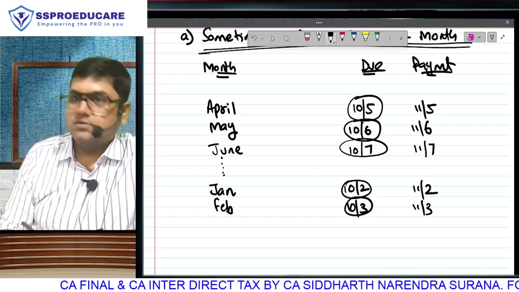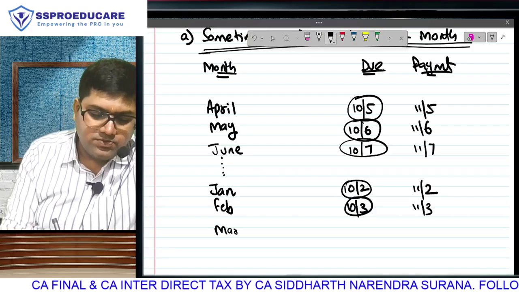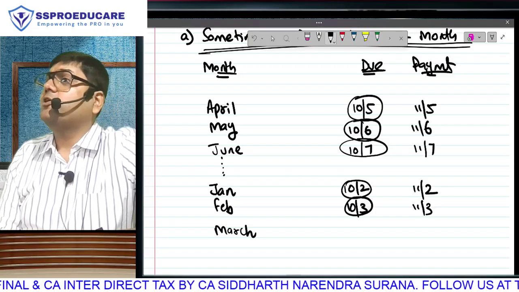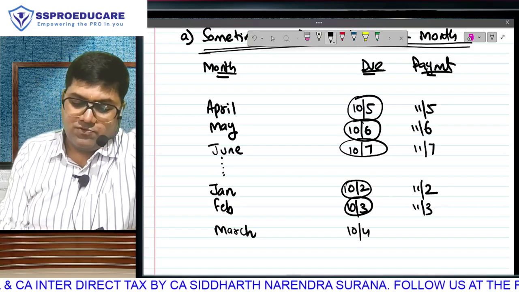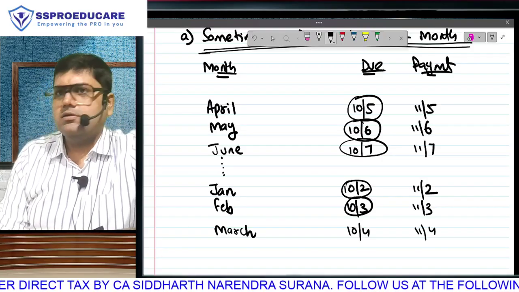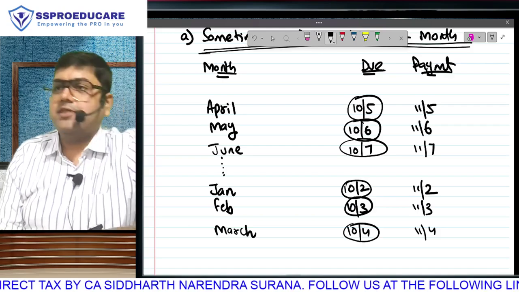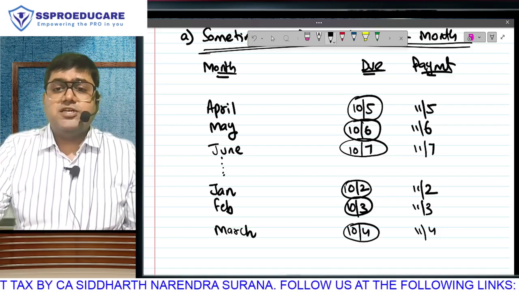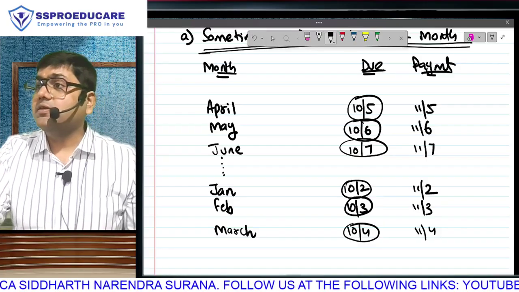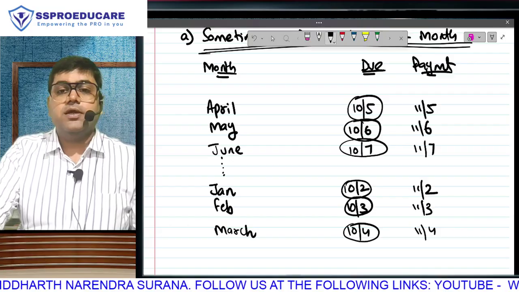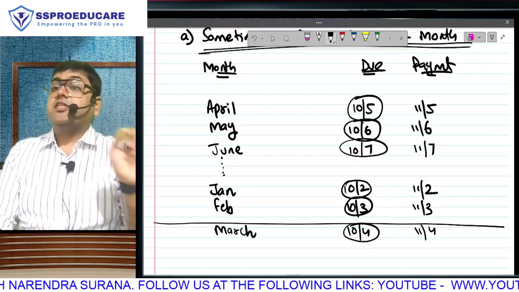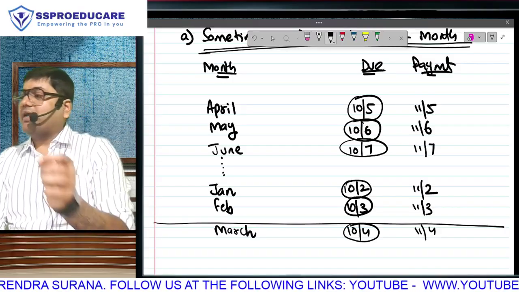Whichever is earlier. Here comes the issue. You identified it. March's salary will become due when? 10th of April. Received 11th April. Whichever is earlier, 10th April. But here is the problem. This 10th of April is not just the next month. It is also the next year. Which means we will have to draw a line here. This March salary will be taxable in the next year.